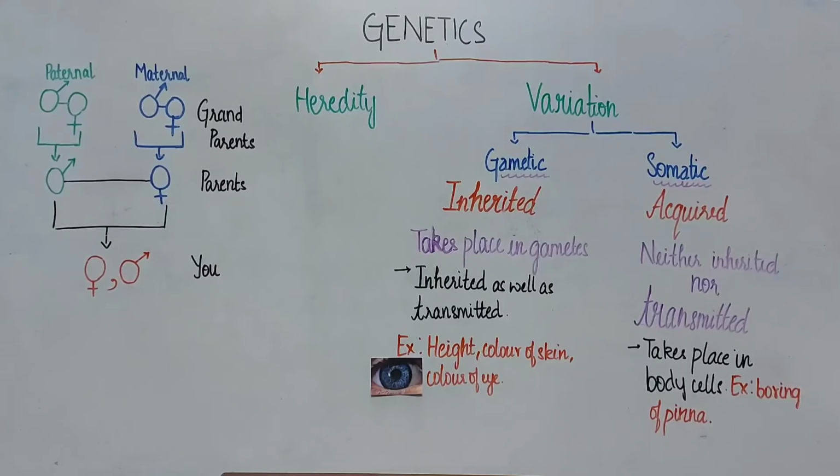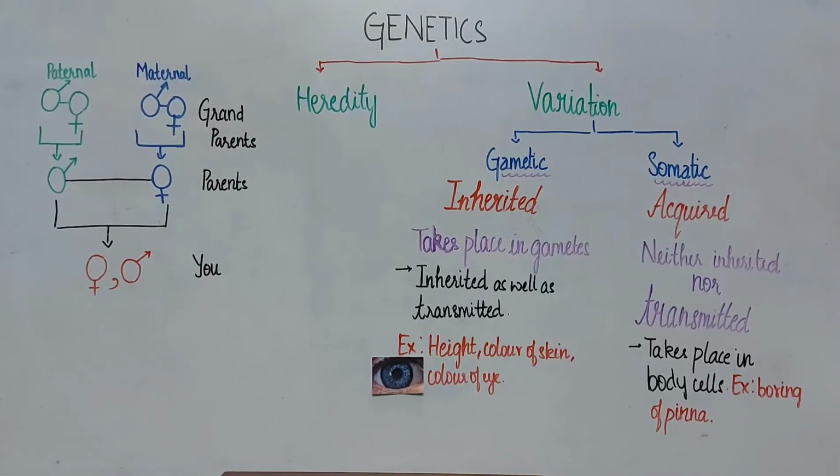Now let us see about somatic variation. It is also known as acquired variation. It is neither inherited nor transmitted. That is, you do not get it from anybody. For example, let us say that you have tattoos on your body. It is done on your own will and wish. That is, you do not have tattoos during your birth. In short terms, somatic variation is the variation that takes place in one's body after birth, and it takes place due to the person's will and wish and has no work of gametes or genes involved in it.